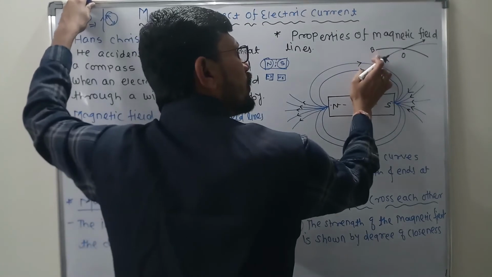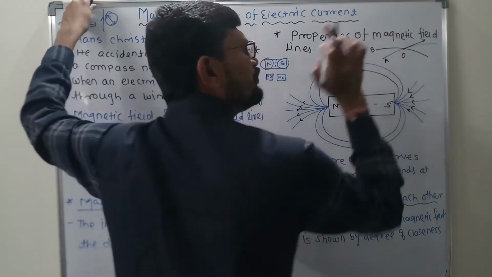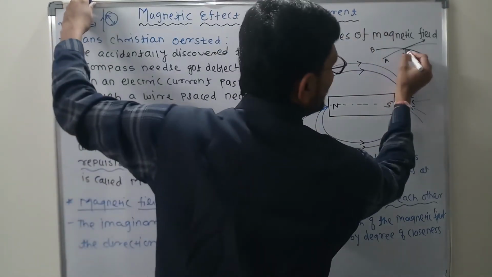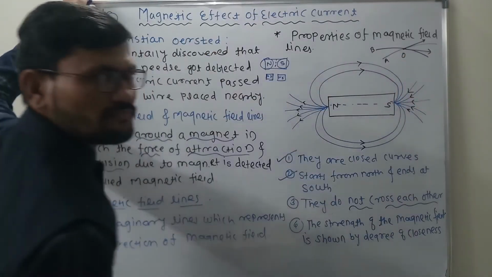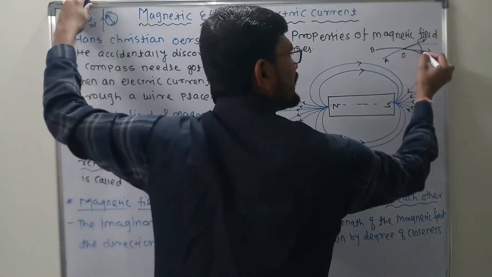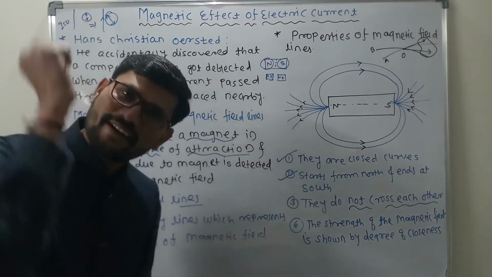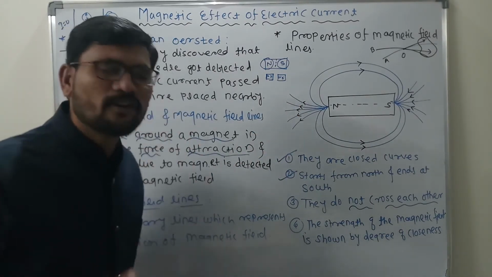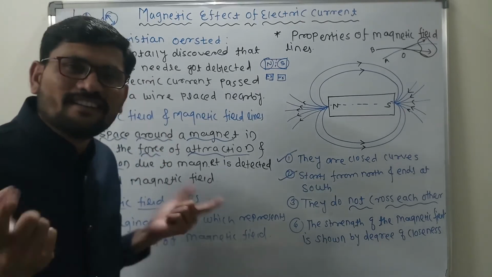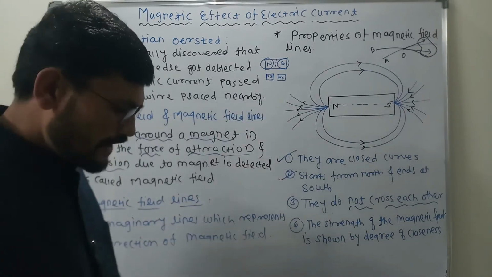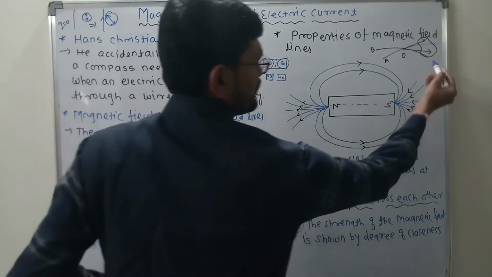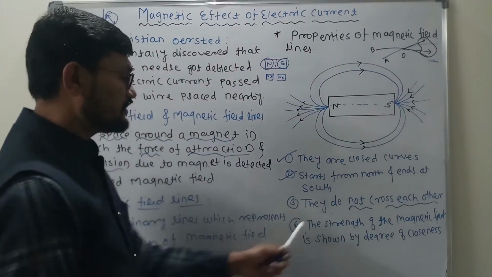Similarly, if I am going to draw a tangent to the B magnetic field line, it must be in this direction. So how many directions are we getting here? Two directions. Is it possible? No. Why? Magnetic field lines give us only one direction at a particular point. Exactly. This is the contradiction, and that is the reason.